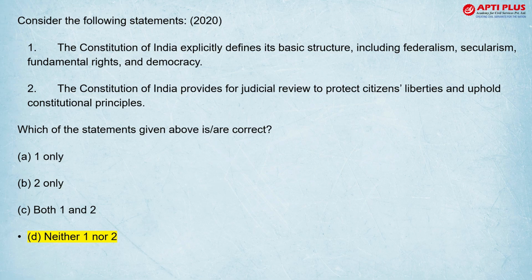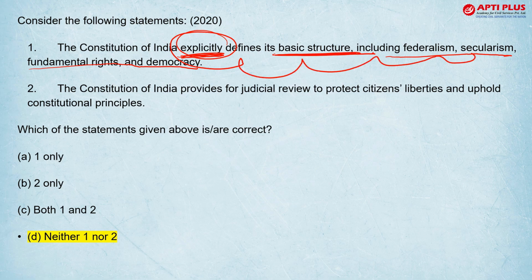Moving on, consider the following statements. Constitution explicitly defines its basic structure, including federalism, secularism, fundamental rights and democracy. आपने बुक पढ़ी होगी, कहीं भी कुछ बहुत ज्यादा extremely explicitly constitution में नहीं define होता. तो ऐसे extreme statements usually wrong होते हैं.